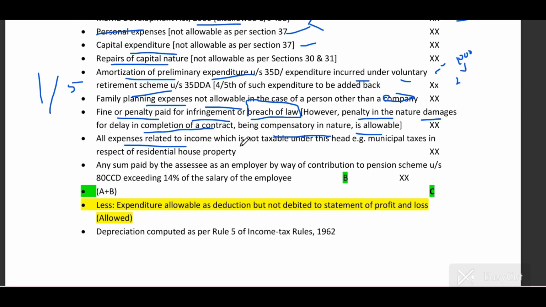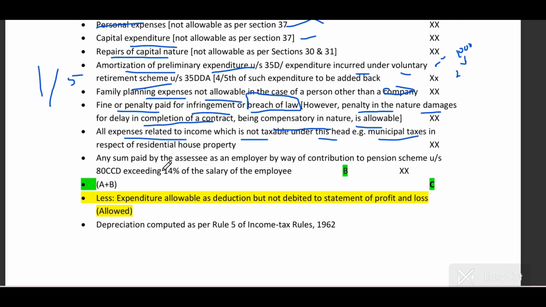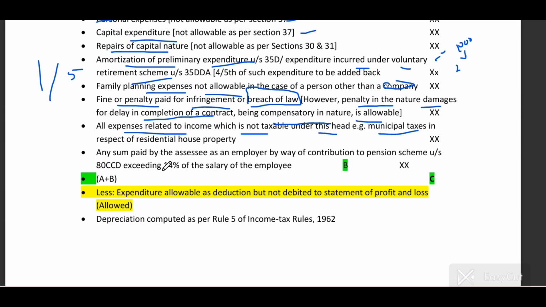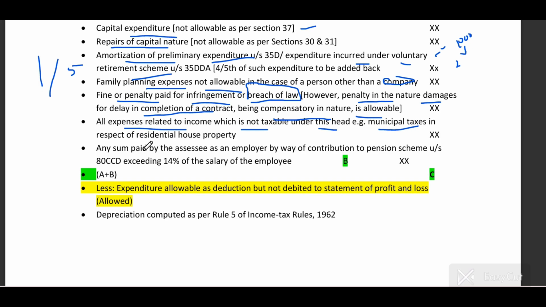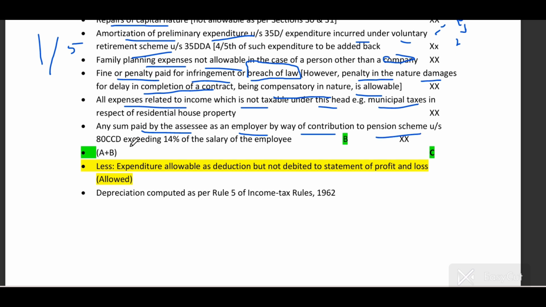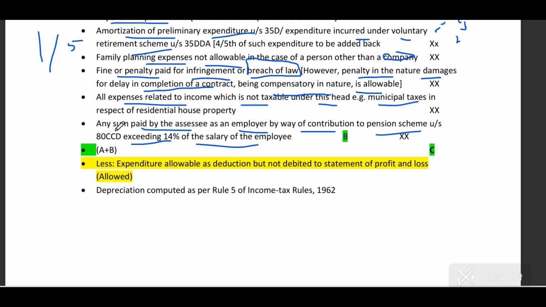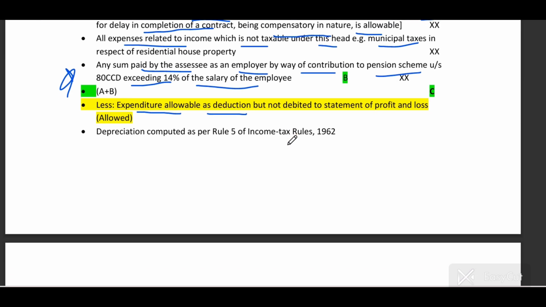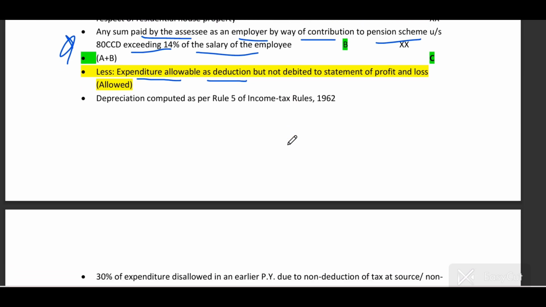All expenses related to income which is not taxable under this head, for example, municipal taxes. If you had deducted municipal taxes in the PGBP profit and loss account, then you have to add them back here, and then you have to deduct them under your HP head. Any sum paid by the assessee as an employer by way of contribution to a pension scheme exceeding 14% of the salary of the employee, you had learned in ATCCD, and then you have to deduct all the expenditure allowed as a deduction. And there are some expenses that will be allowed as a deduction, but you have not debited.